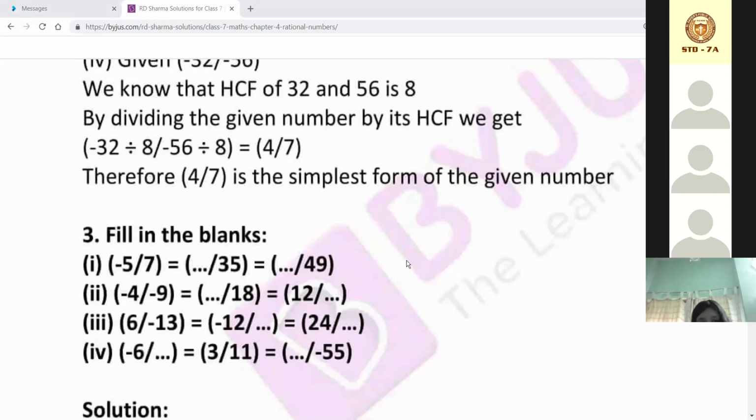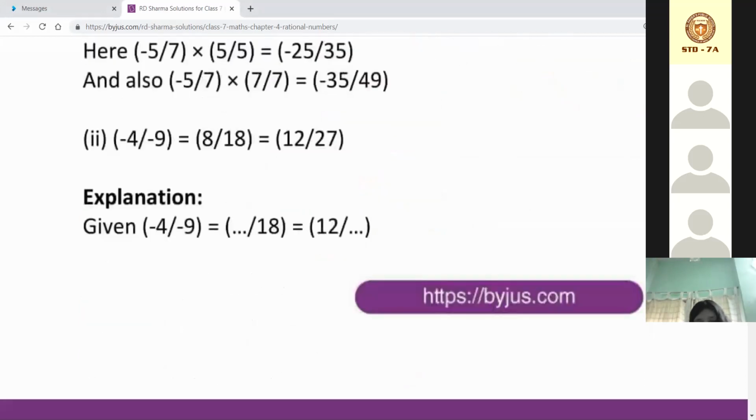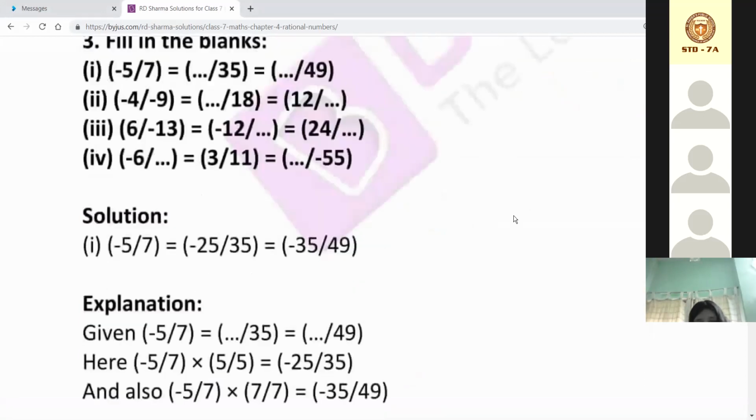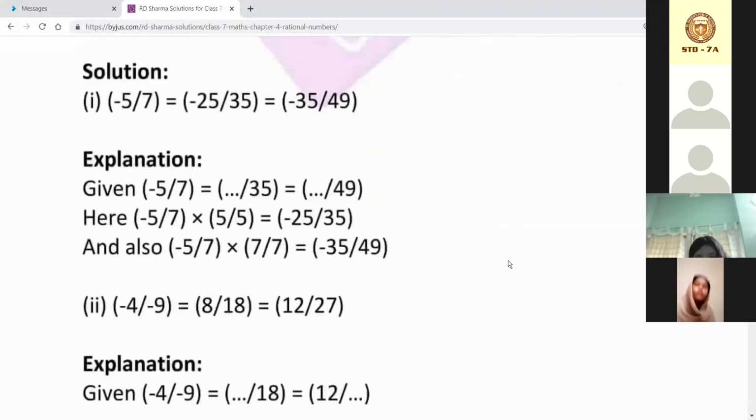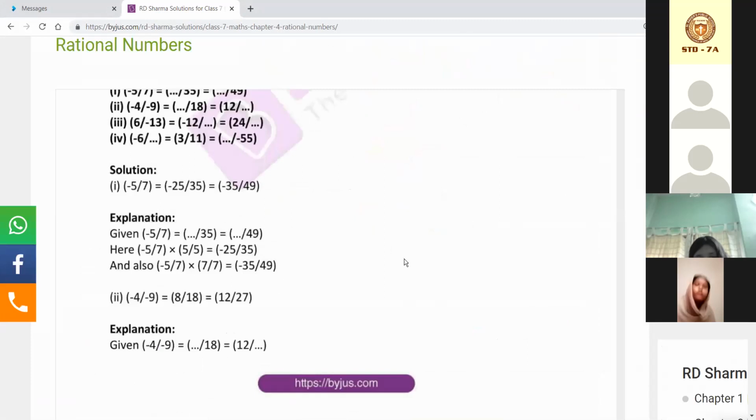Okay, the rest of the answers, I am showing these questions' answers. Wait for a while. This is the explanation. This is one's explanation, the rest of the explanations are here.